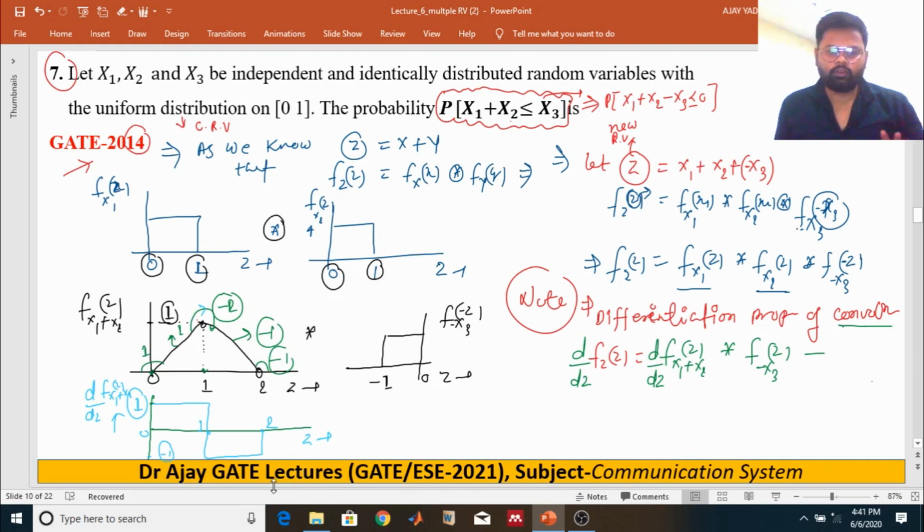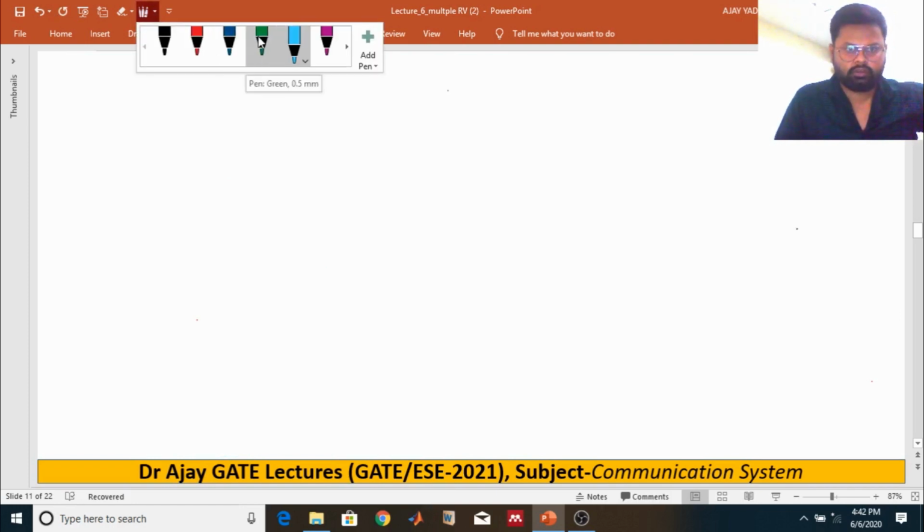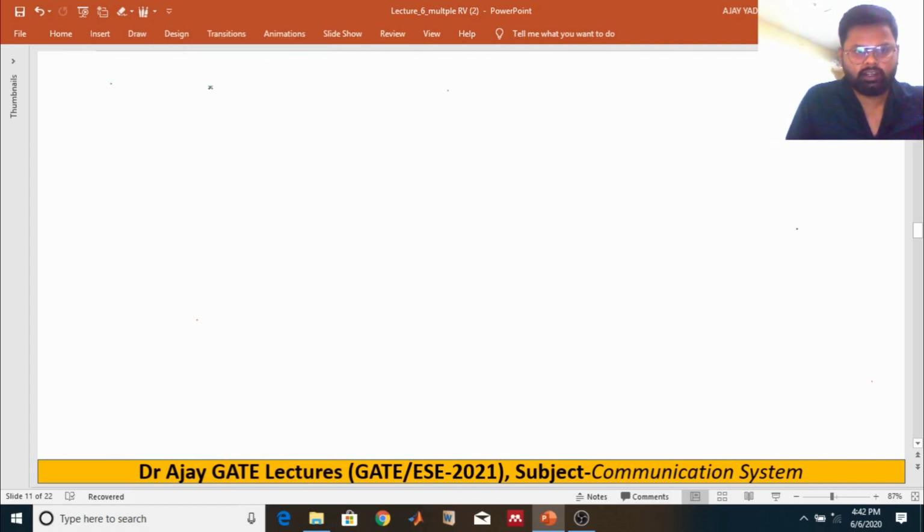This is a very lengthy problem, right? Now you have to convolve this one, minus 1 to 0, and this is minus x3 of minus z, right? I'm just moving on to the next page so that we can convolve comfortably.